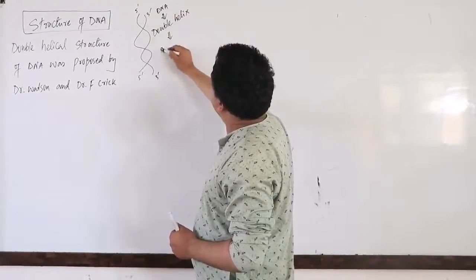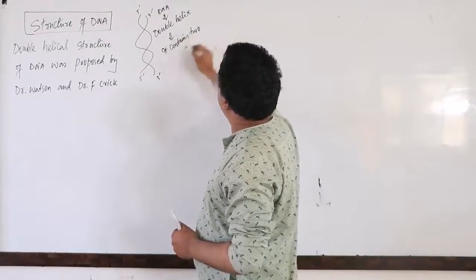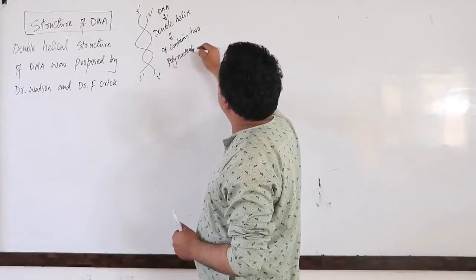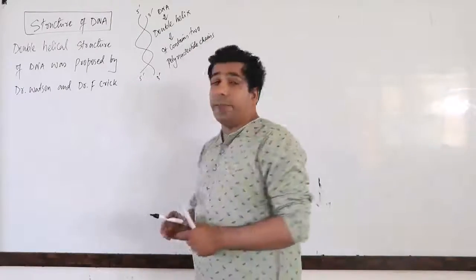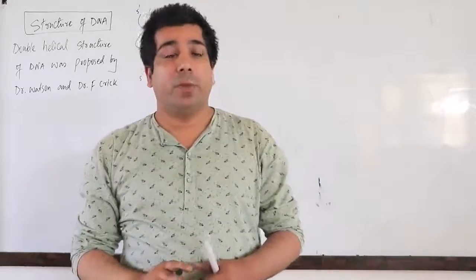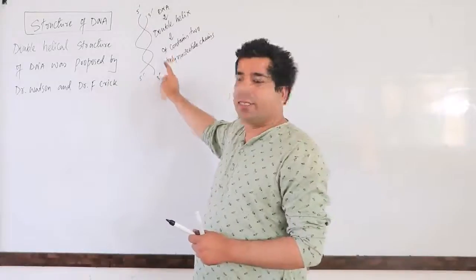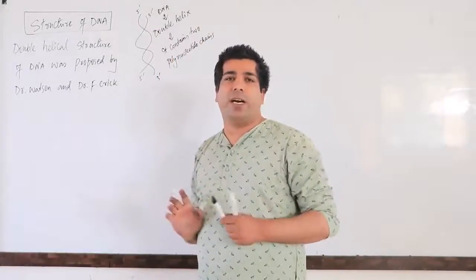It contains two polynucleotide chains. Like proteins contain polypeptide chains, but our DNA contains polynucleotide chains. So polynucleotide chains are present in DNA.